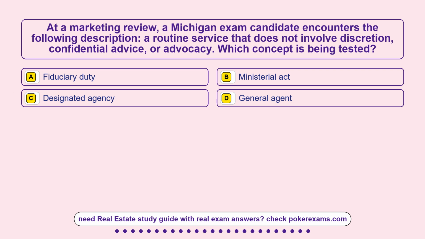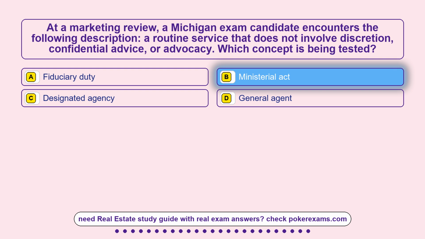Question 2. At a marketing review, a Michigan exam candidate encounters the following description: a routine service that does not involve discretion, confidential advice, or advocacy. Which concept is being tested? Option A, fiduciary duty. Option B, ministerial act. Option C, designated agency. Option D, general agent.